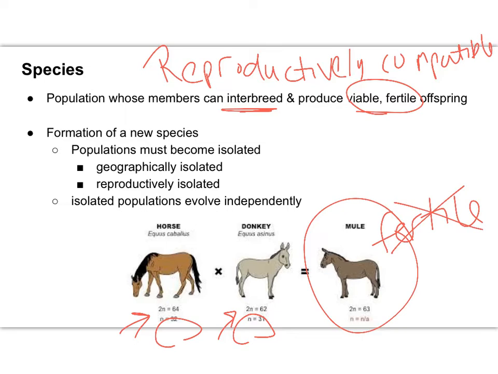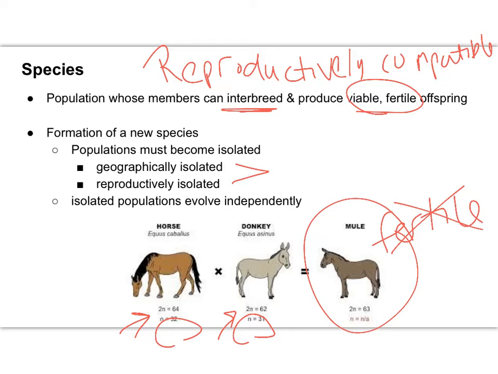For a new species to originate, the populations need to become isolated. They can become isolated in two basic ways. They can either be geographically isolated, so physically isolated, or they can be reproductively isolated. So even though they may live near one another, like for instance the horse and the donkey, when they reproduce, something is not compatible.